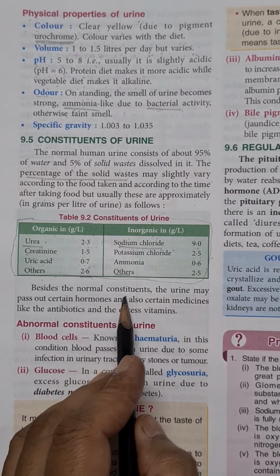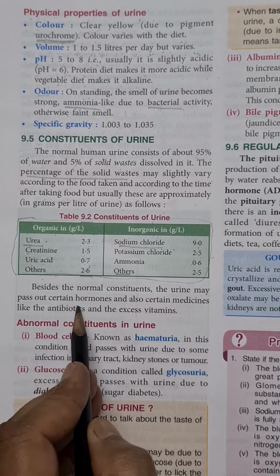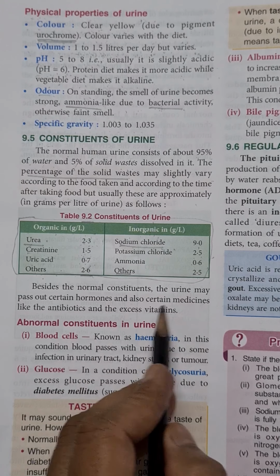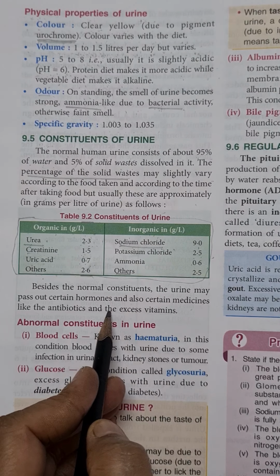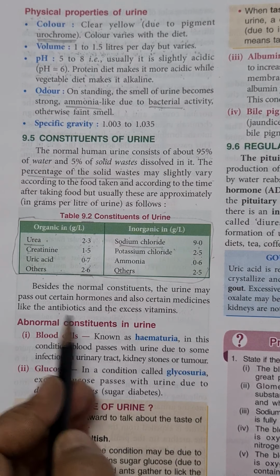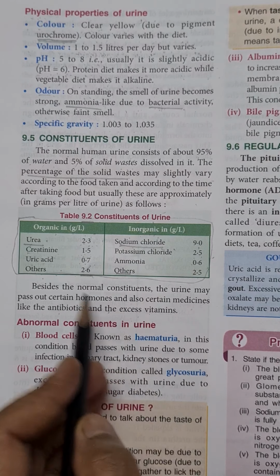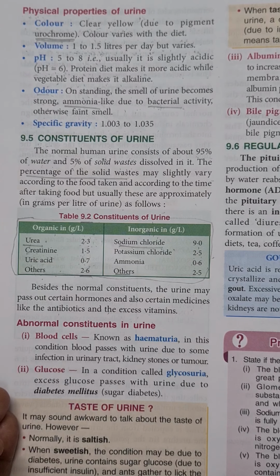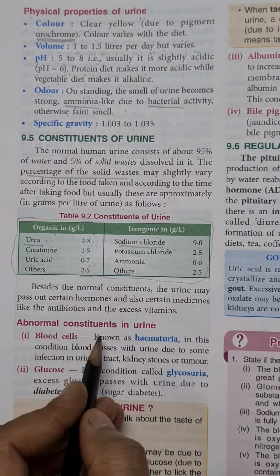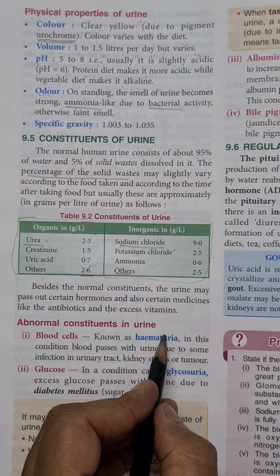Beside these normal constituents, urine may pass out certain hormones also and certain medicines. Like if we are taking some medicines like antibiotics or sometimes the vitamins, water soluble vitamins, they also become the part of the urine. Now some abnormal constituents in urine.